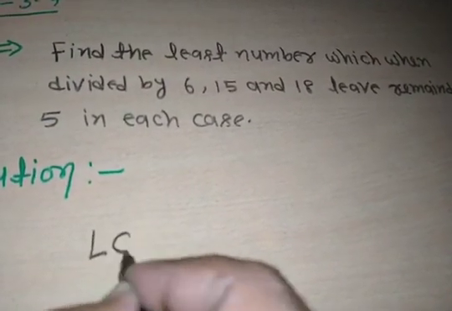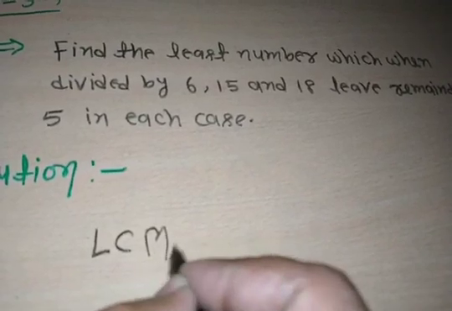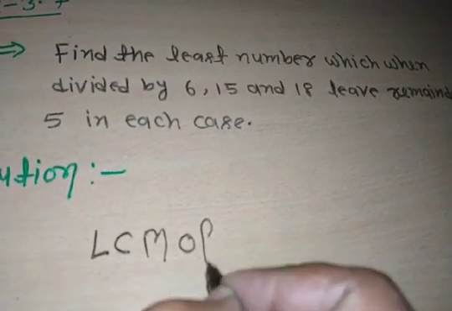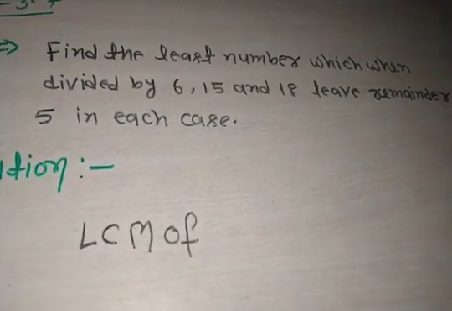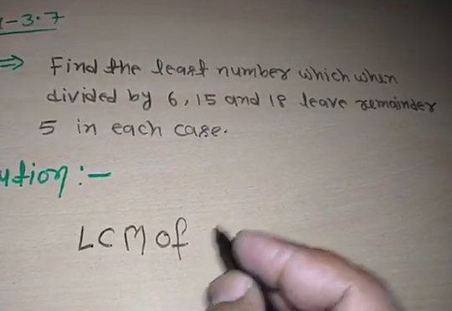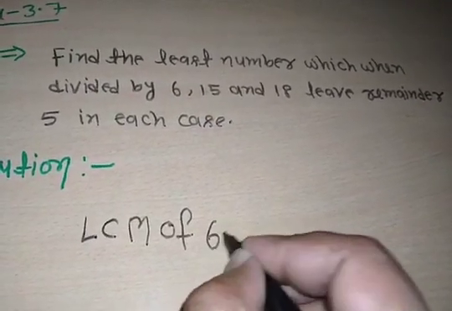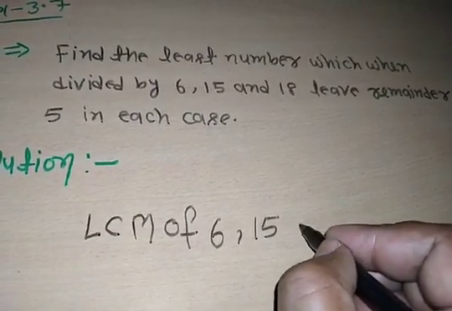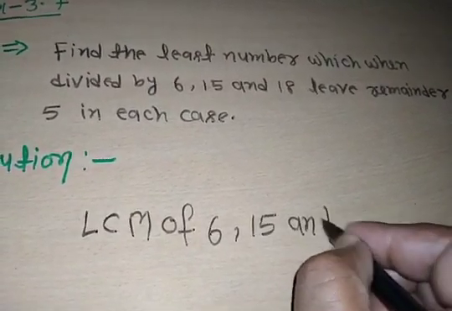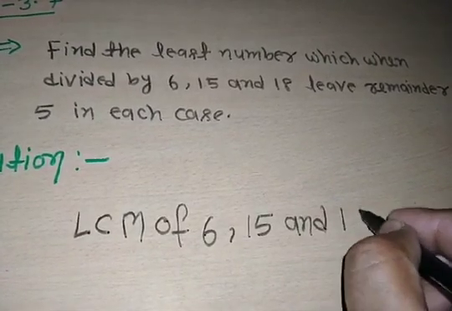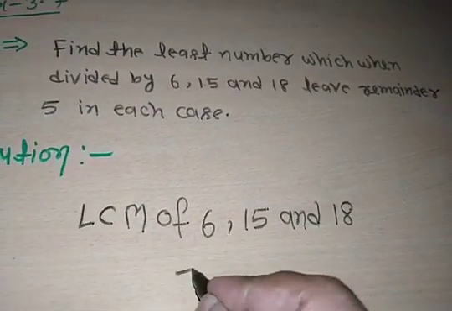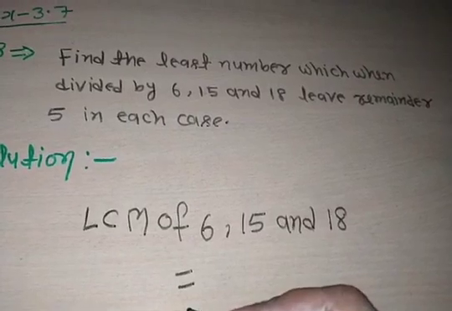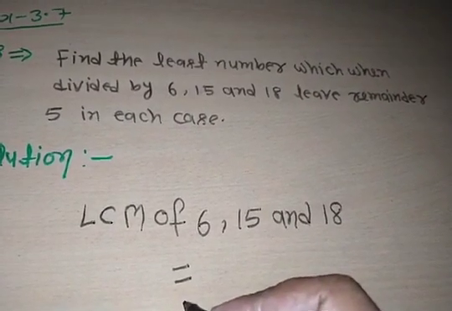LCM of 6, 15 and 18 is equal to, so we find LCM by the division method.